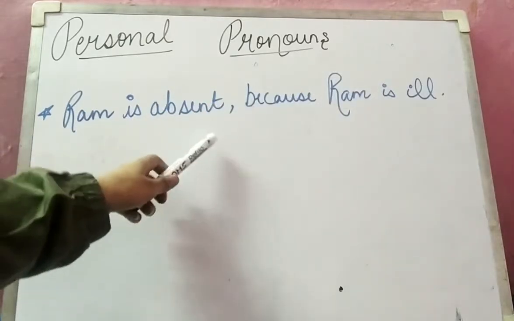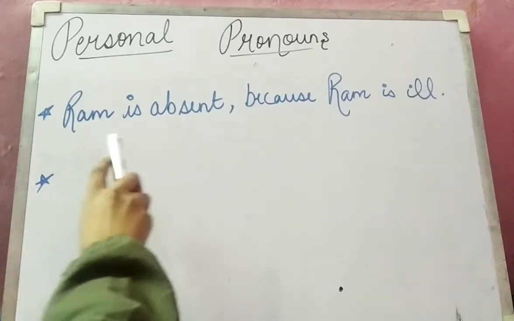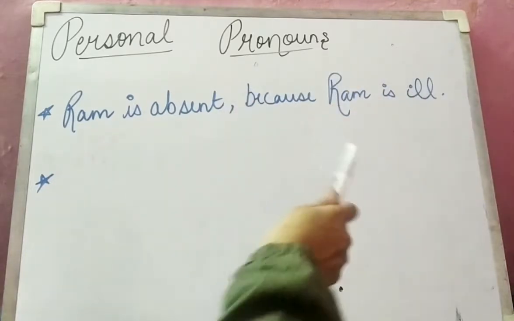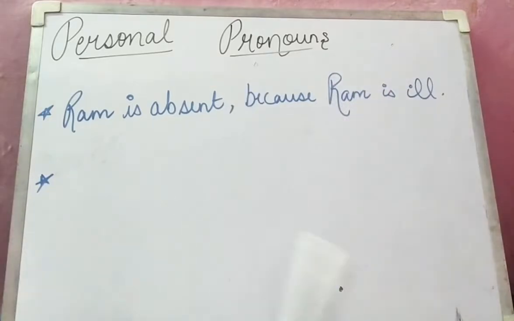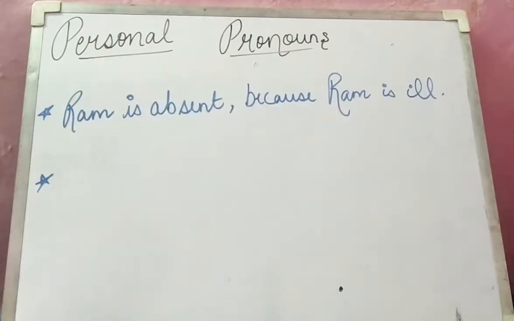Ram जो है वो absent है, मतलब वो वहाँ पे उपस्थित नहीं है. He is absent. So Ram is absent because Ram is ill, क्योंकि वो बीमार है. Meaning of ill is बीमार होना. He is suffering from something. Here it is not mentioned that he is suffering from fever or typhoid, anything. I have just taken the example, that is Ram is absent because Ram is ill.